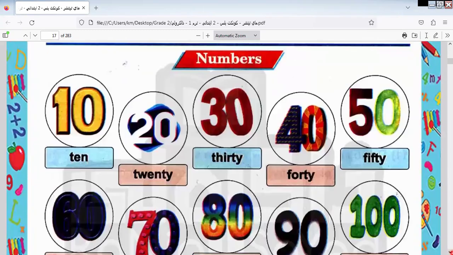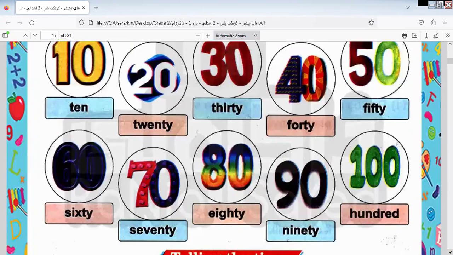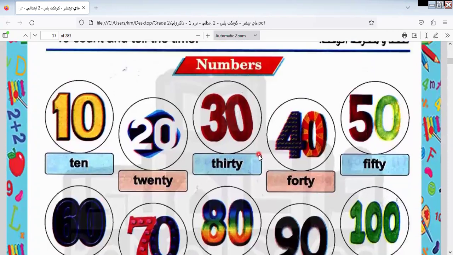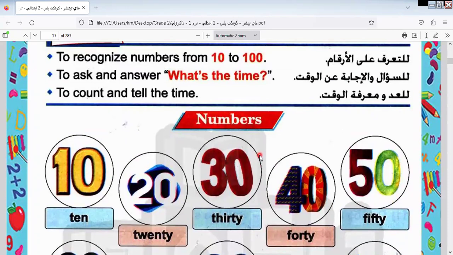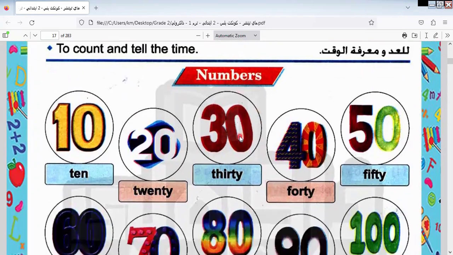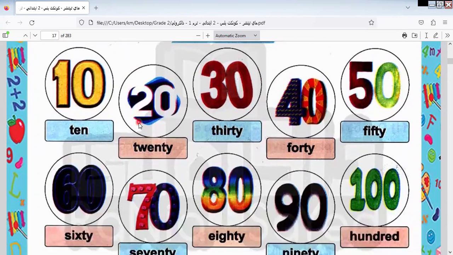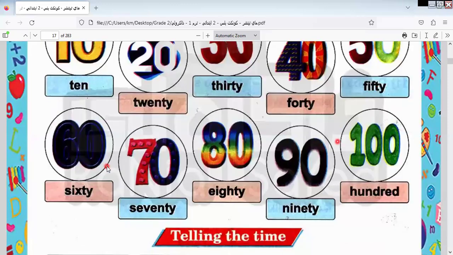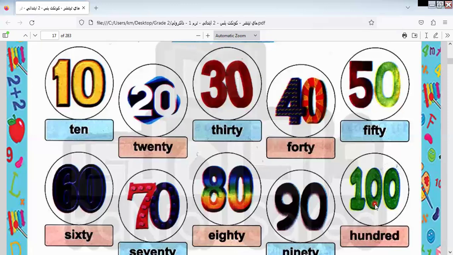Here is lesson 3. I will answer some part of this lesson, not all the lesson, because I don't want the video to be longer, and I would like you to study what we took without having more things to study. Here we have 10, 20, 30, 40, 50, 60, 70, 80, 90, 100. I think you take mathematics and you know these numbers in mathematics, in letters and in digits. I know that we know it. It's not difficult for you to write it.